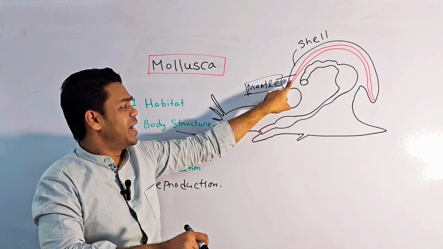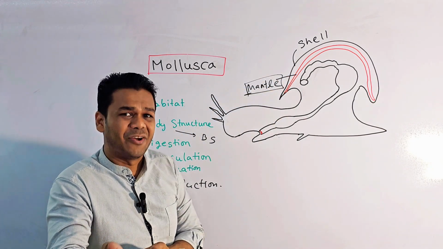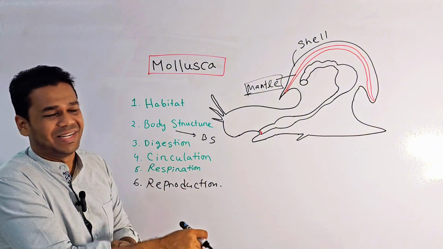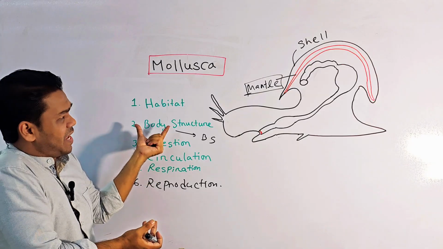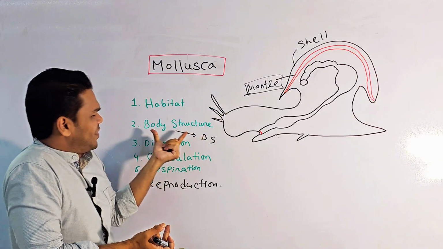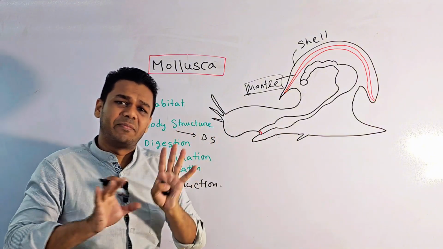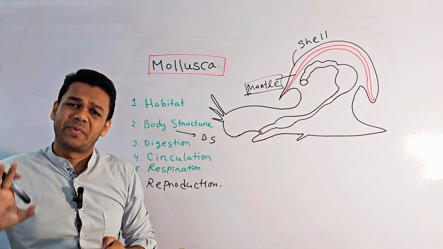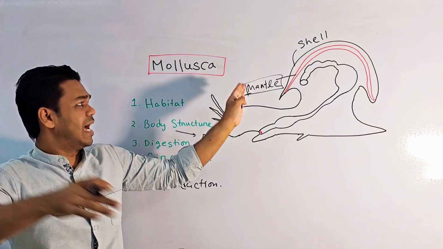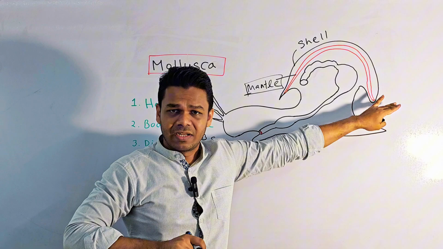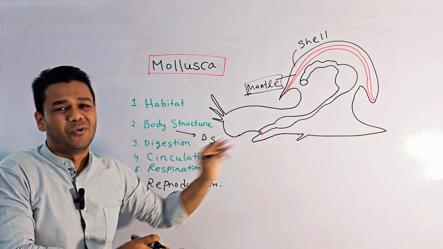That means the shell is made by the mantle, of calcium carbonate. And my dear students, it is very interesting that the inner side of the animal doesn't have any skeleton. Their only skeleton is the outer shell. On the inner side, there is no skeleton, no cartilage, and no bones.